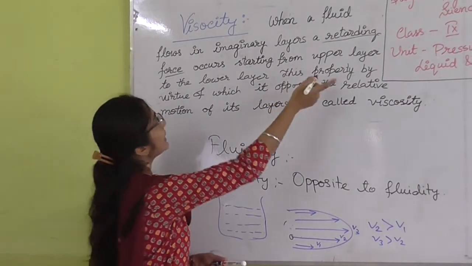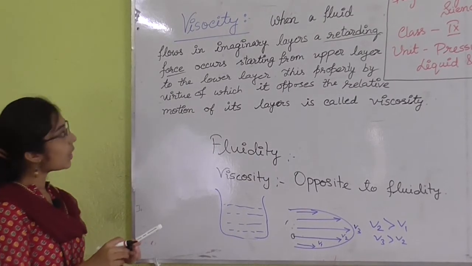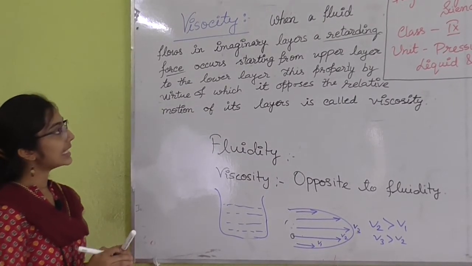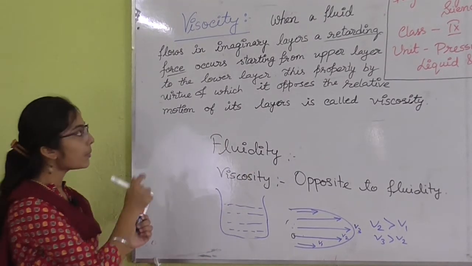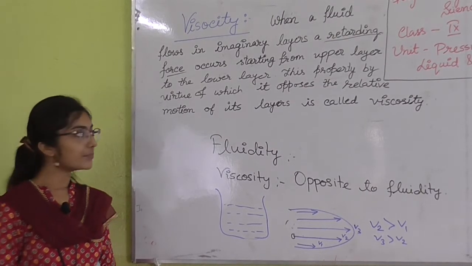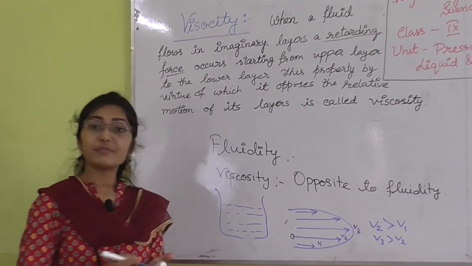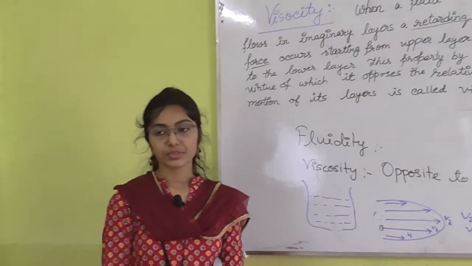Starting from the upper layer to the lower layer, this property by virtue of which it opposes the relative motion, it means the retarding force opposes the relative motion of layers, is called viscosity. So viscosity is a phenomenon of liquids and gases.